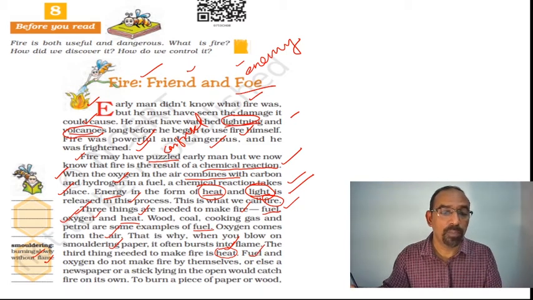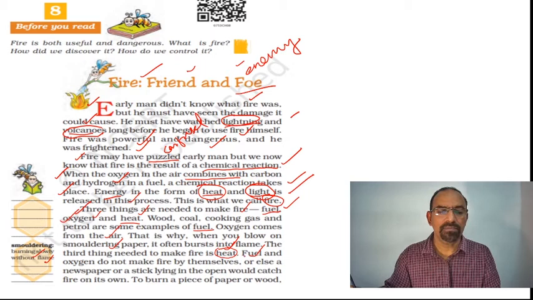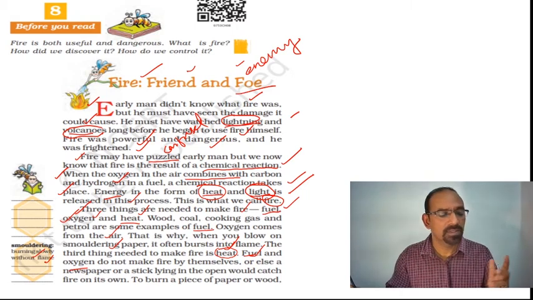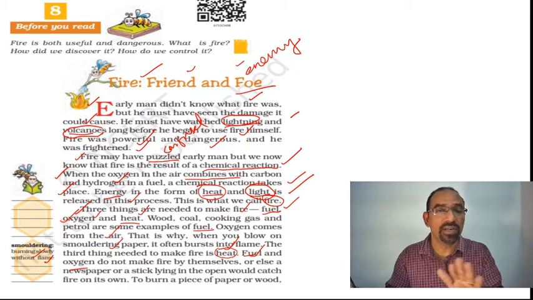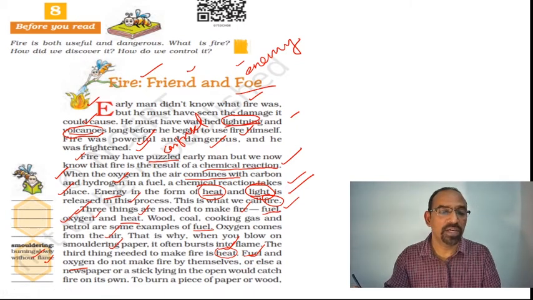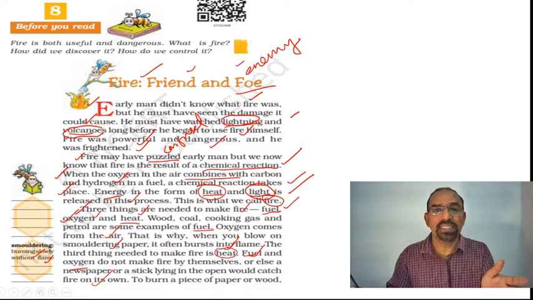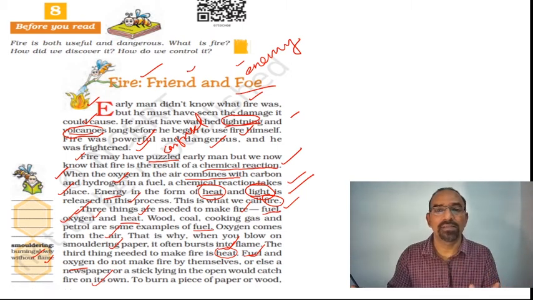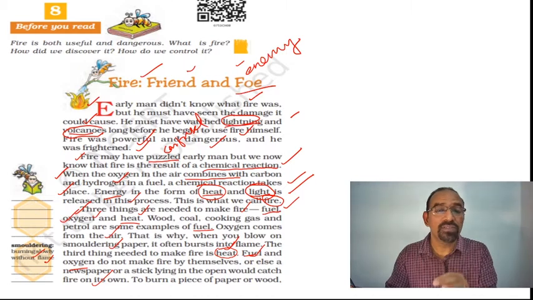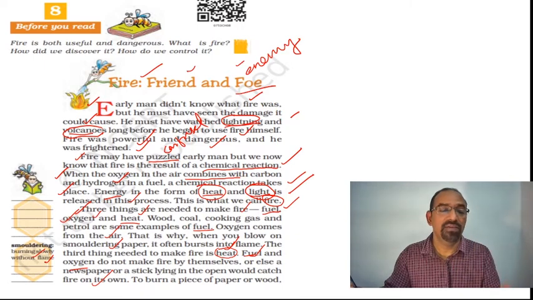Fuel and oxygen do not make fire by themselves. We can see fuel and oxygen all around us, but they don't create any fire. A third agent is needed. Or else a newspaper or a stick lying in the open would catch fire on its own. Otherwise, everything we see around us would catch fire. The presence of oxygen and any fuel does not create fire.